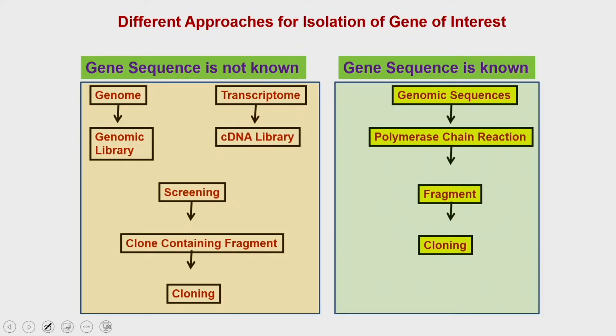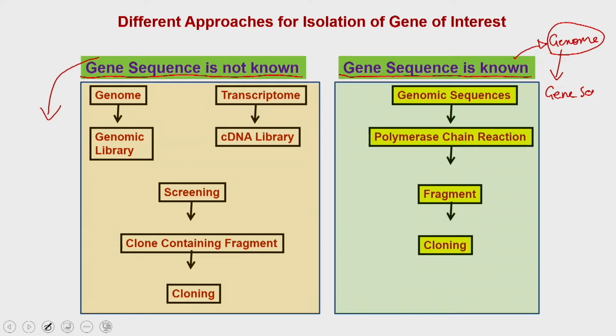In scenario number 1, you do not know the sequence of the gene you want to clone, but you know about its character. In the other scenario, the gene sequence is known, which means the genome of that particular organism has been sequenced completely, so from this genome you know the gene sequence.